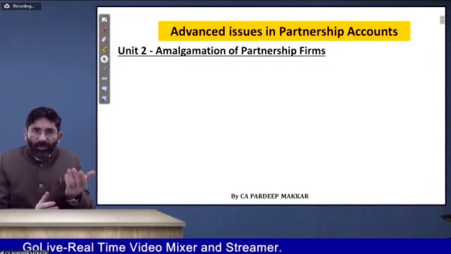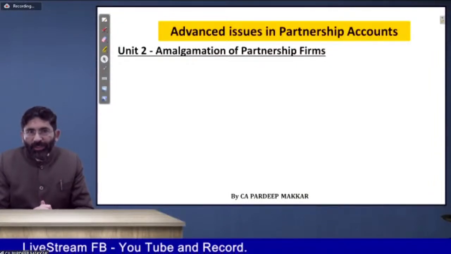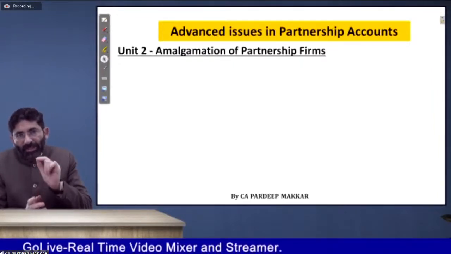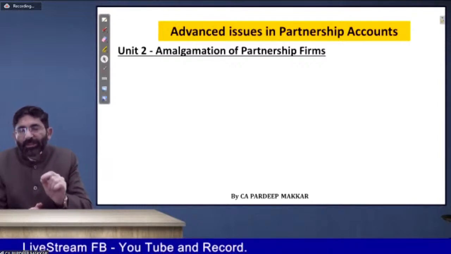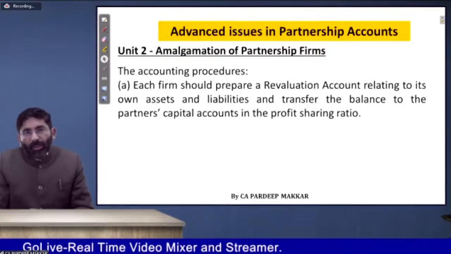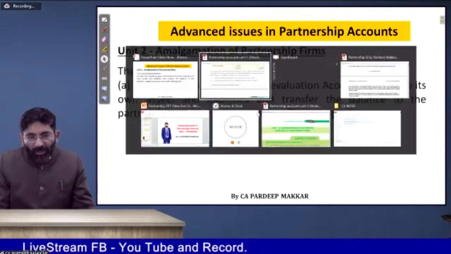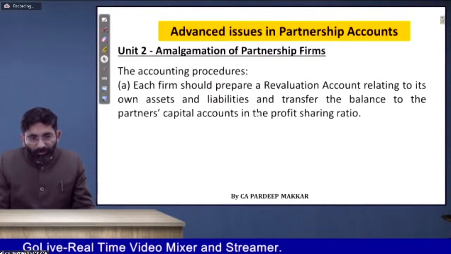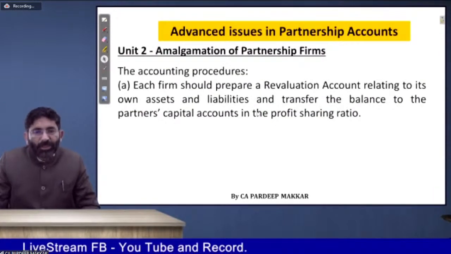Even in that amalgamation, you have covered a number of things. All of you have done amalgamation now. If you have not done it, please see very seriously all the points whatever I will discuss with you. In this case, the accounting procedure is very simple. You know it better. What is meant by amalgamation? Amalgamation is when two partnership firms amalgamate with each other.